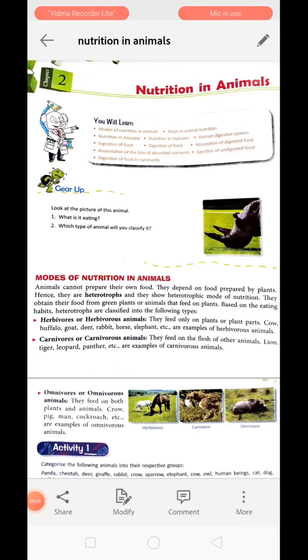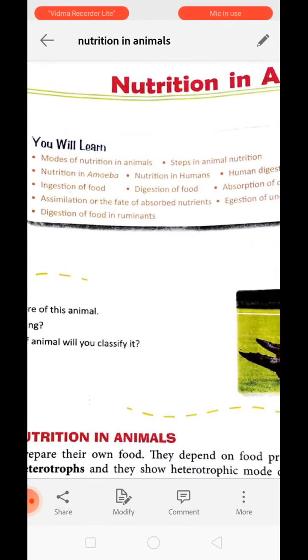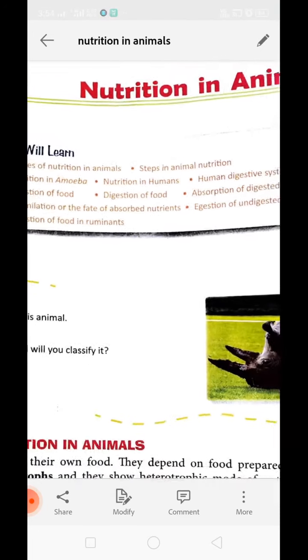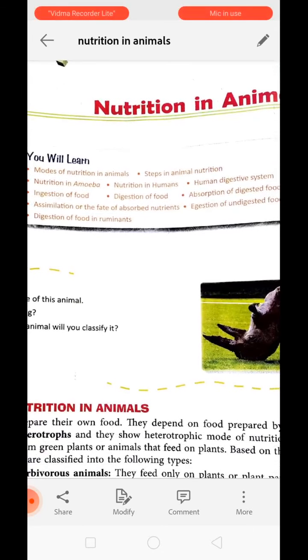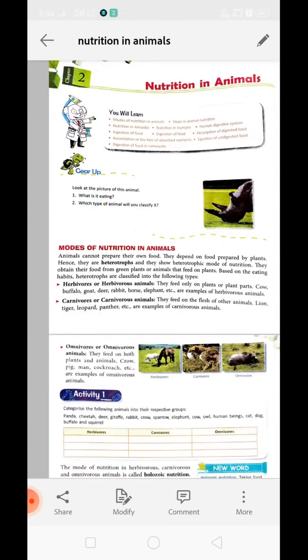Today we are discussing the first part of chapter 2, that is called nutrition in animals. In this chapter you will learn about mode of nutrition in animals, steps of nutrition in animals, nutrition in amoeba, nutrition in human digestive system, ingestion of food, digestion of food, absorption of food, assimilation and the fate of the absorbed nutrient, digestion of undigested food material and digestion of food in ruminants. Okay, let's start the discussion then.